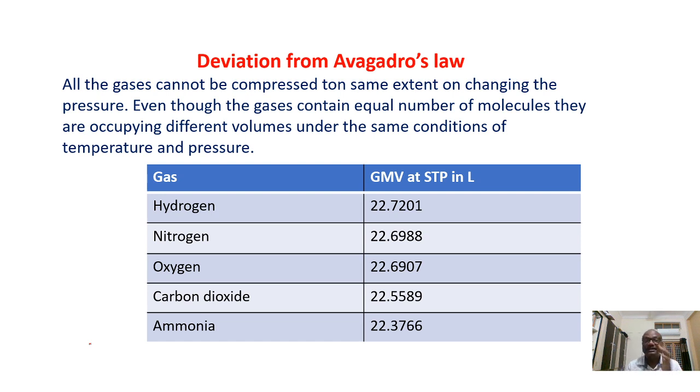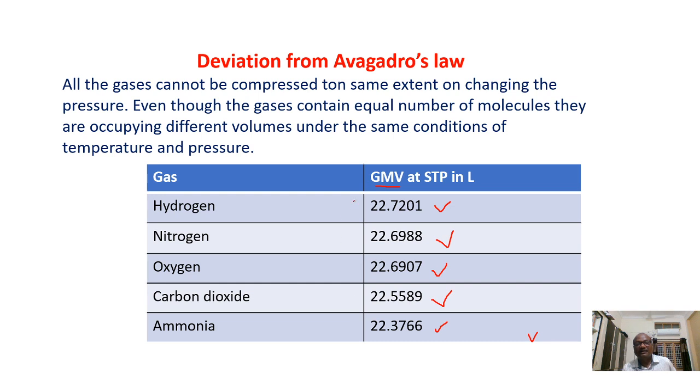You see, under STP conditions, gram molar volume is measured for 1 mole of gas. The gram molar volume of the gases measured at STP in liters is like this. In case of hydrogen, 22.7201. In case of nitrogen, 22.6988, 22.6907, and 22.5589, 22.3766 in the case of ammonia. Means these gases are occupying different volumes.